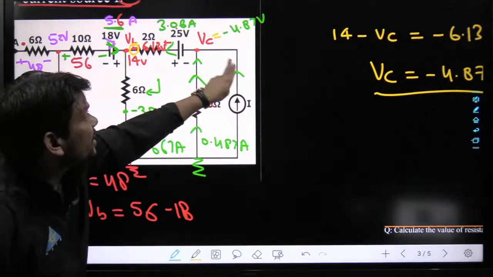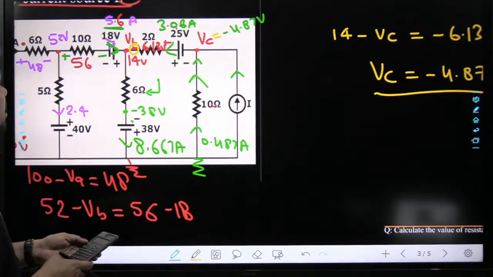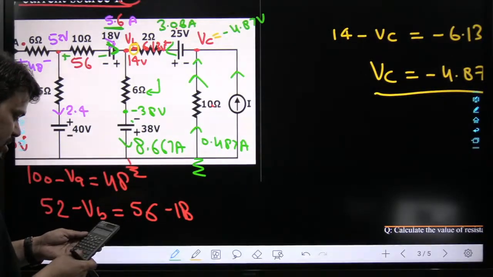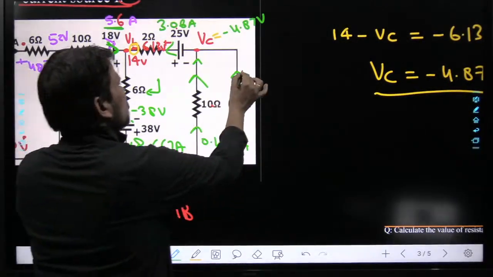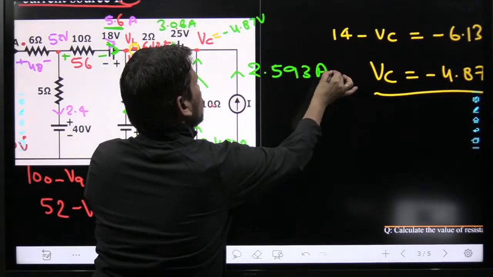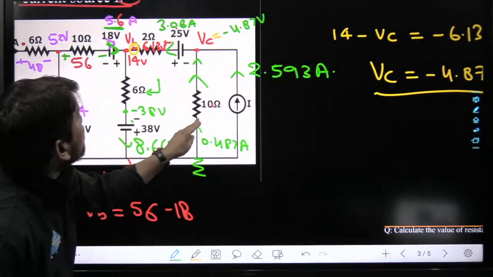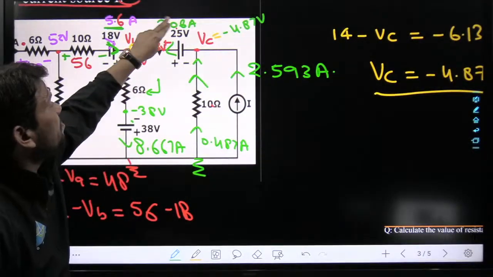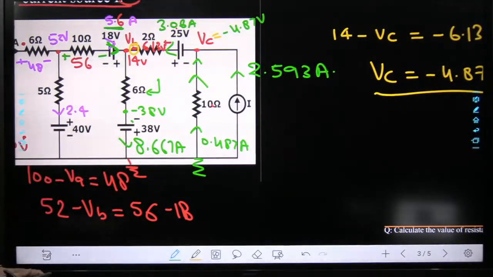Then obviously to fulfill this current, beta, we require some current in this direction. And how much current do we require? This is 3.08 minus 0.487, and it is coming 2.593 ampere. Okay, so now the addition of both currents will satisfy this current magnitude 3.08 something. Now my dear friend, I want to again ask you a very easy question.